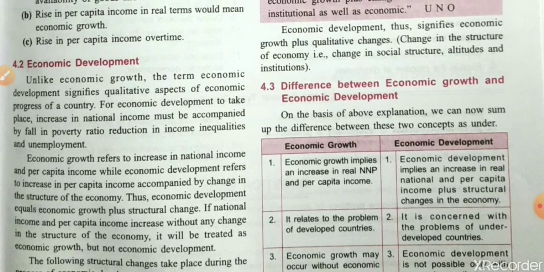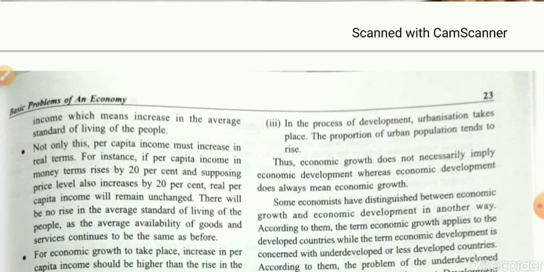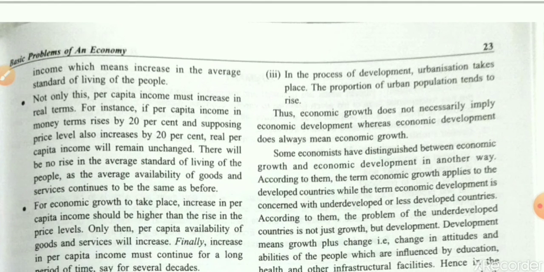Okay, students, our next point is that in the process of development, urbanization takes place. The proportion of the urban population tends to rise because more people migrate towards the urban areas, towards the cities, in search of jobs and so on.